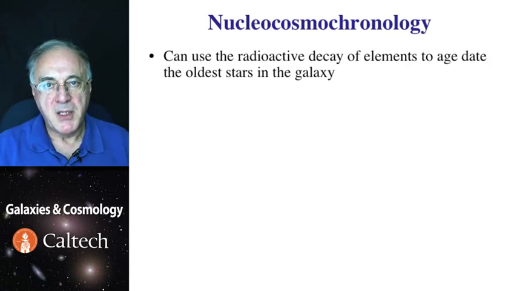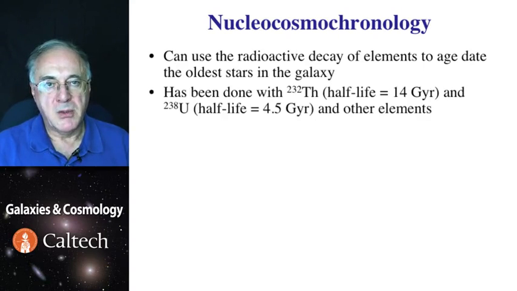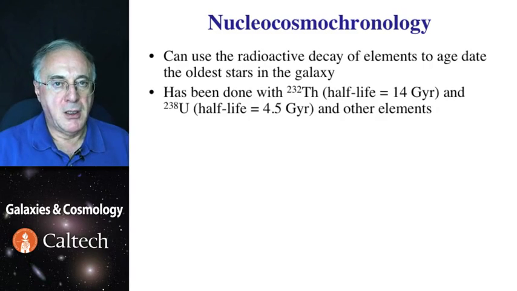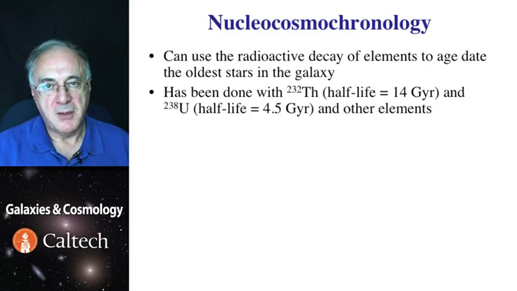Heavy chemical elements that must have been produced in supernova explosions of, say, first supernovae often have unstable isotopes, and their radioactive decay can be used to age date the elements themselves. Because the age of the universe is about 13 billion years, you need radioactive decays that are commensurate with it, again measured in billions of years. There are such isotopes like thorium and uranium. There is also rhenium and osmium and a few others. And so you need something that has a radioactive half-life decay time of that order.